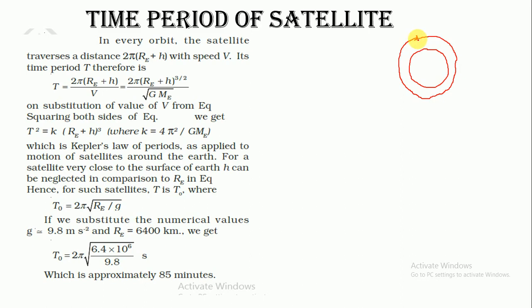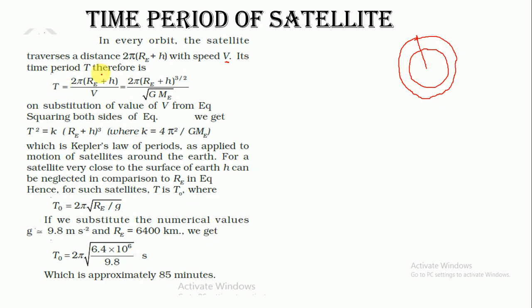The circumference of this orbit is 2 pi r. What is r here? That is RE plus H. So 2 pi (RE plus H) is the total distance traveled for one revolution with velocity v. We need to calculate only the time taken to complete this revolution. So the simple formula, velocity is equal to distance over time, we are going to apply here to find the time period.